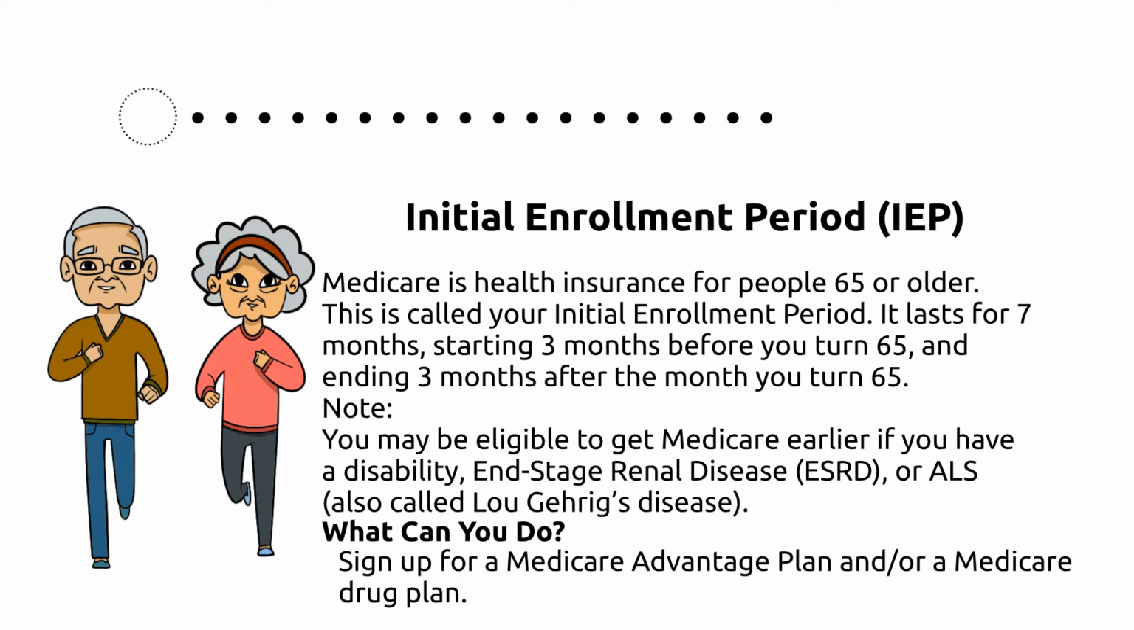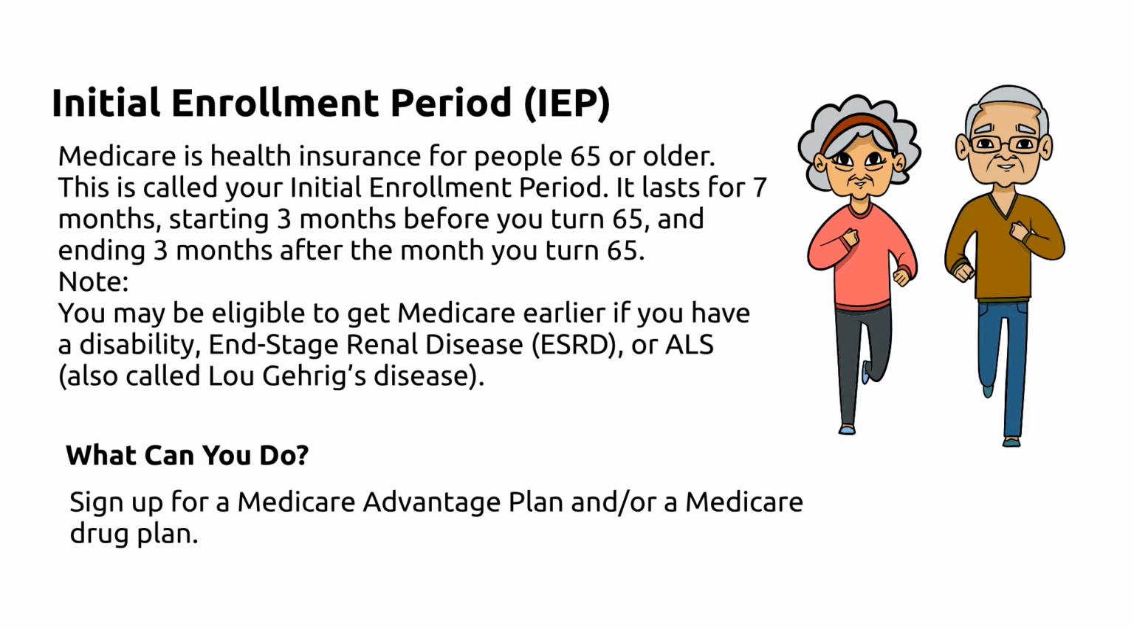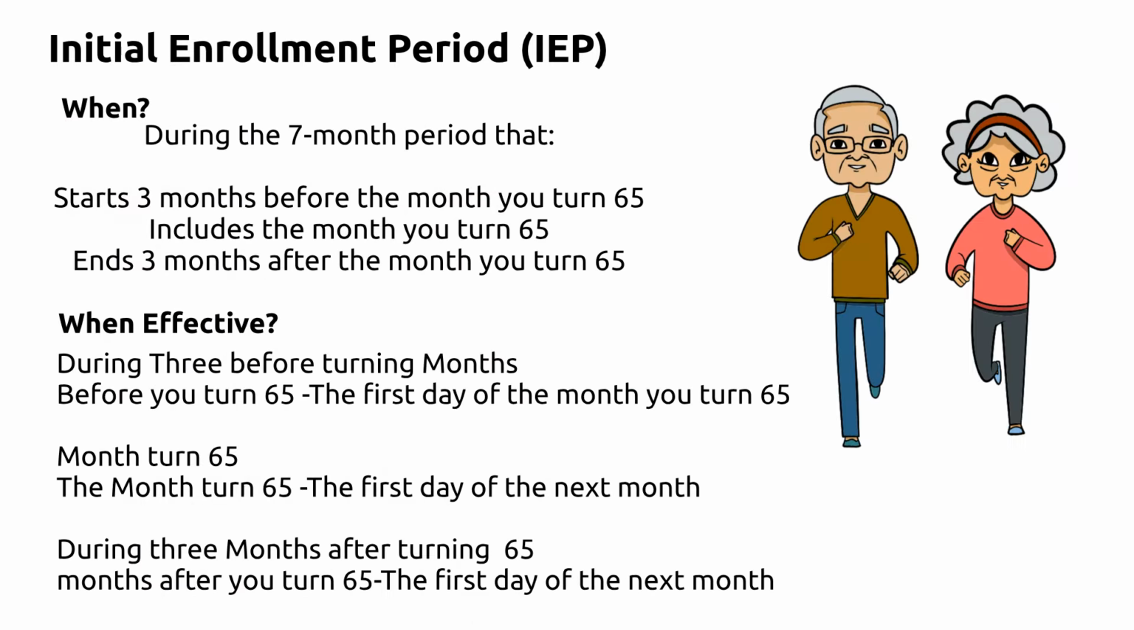What can you do? Sign up for a Medicare Advantage plan and/or a Medicare drug plan. When will your plan be effective? If you enroll during the 3 months before you turn 65, it is effective the first day of the month that you turn 65. If you enroll after you turn 65, during the 3 months after you turn 65, it is effective the first day of the month after you enroll.